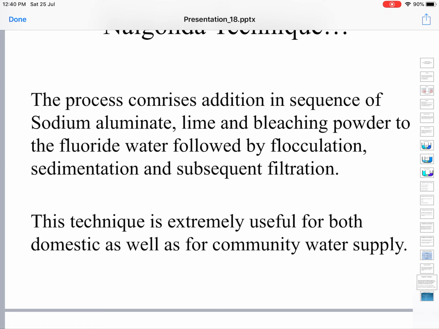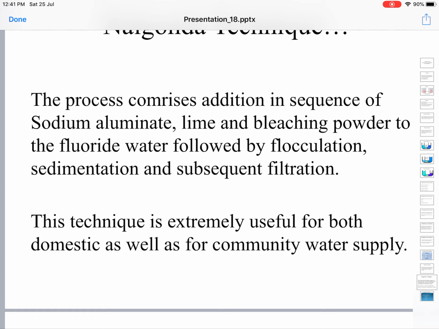When they form a larger mass, on standing undisturbed for some time, they come under the gravitational pull and settle down at the bottom as a precipitate. This water can be filtered, and the fluorine content is also precipitated like this. These solids can be removed, thereby effectively removing fluorine from the water.